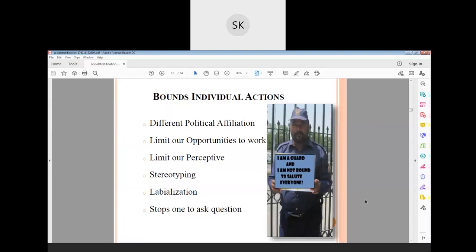Stereotyping, labelization. Stop wanting to ask questions. That is because if any higher official has a subordinate asking a question, they simply say stop. You don't ask any question. You are not allowed to ask any question. Do what I say. Obey the order. They used to say this word. That is called this under.